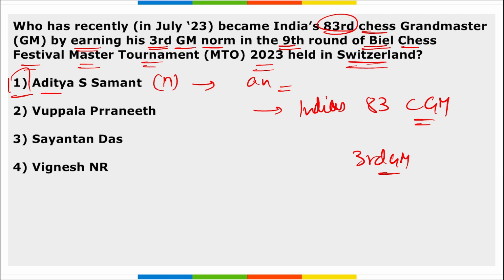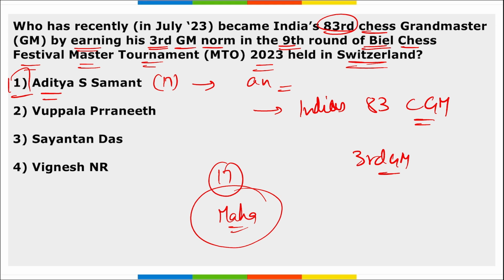If we talk about Aditya S. Samant, he is 17 years of age. He is from Maharashtra, correct? And remember, to become a grandmaster, you need to have at least 3 grandmaster norms as well as a live rating of 2500 Elo points.